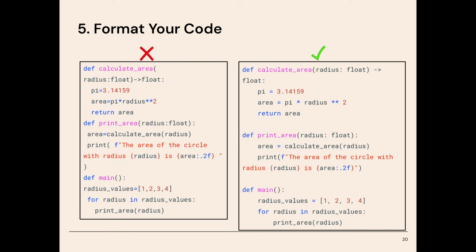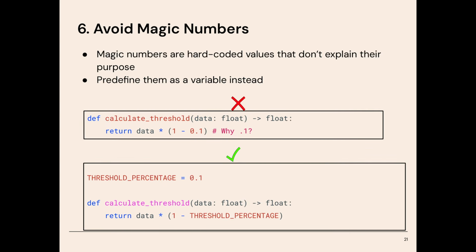On the left, we can see some very hard to understand code in Python that's hard to understand simply because it's not consistently formatted. On the right, we see how much easier it is to follow. Principle number 6 is to avoid magic numbers and to use constants instead of numbers in code. Magic numbers are hard-coded values in your code that don't explain their purpose. For example, if we're randomly multiplying by 42 in your code, it's hard to understand why it's doing that.